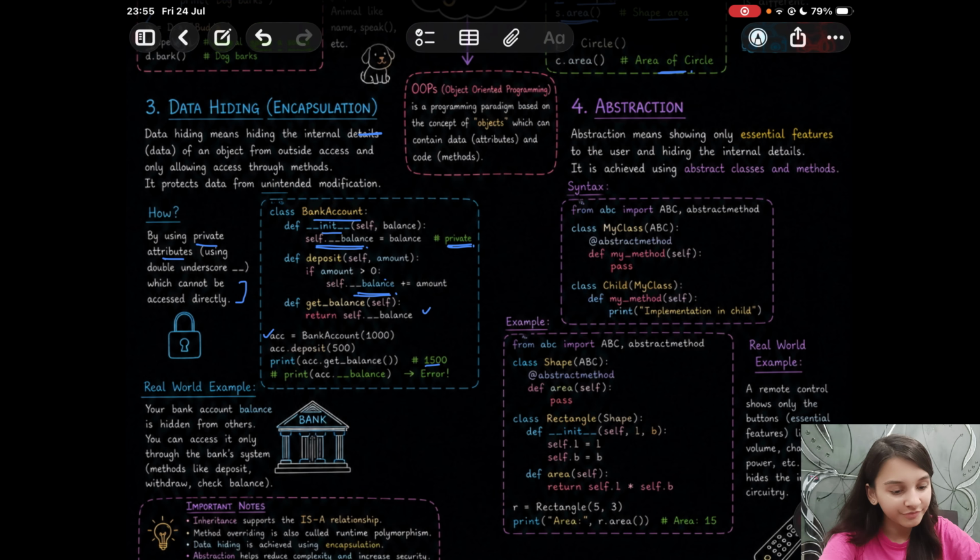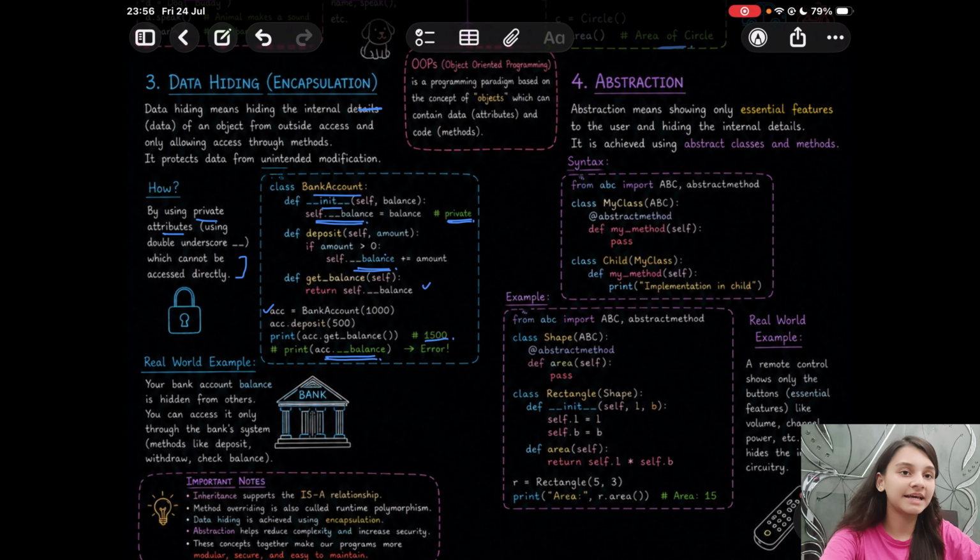So it will give you 1500 on using the method get balance. But in case you try to simply access the balance, self dot underscore underscore balance, that is not possible. That will give you an error because you are trying to access a private attribute which cannot be accessed directly.